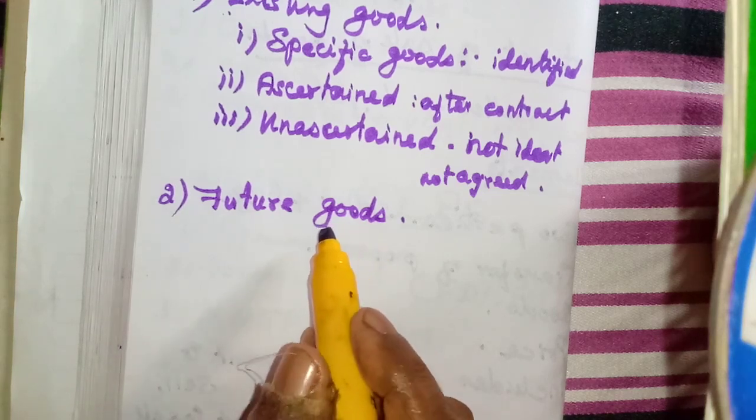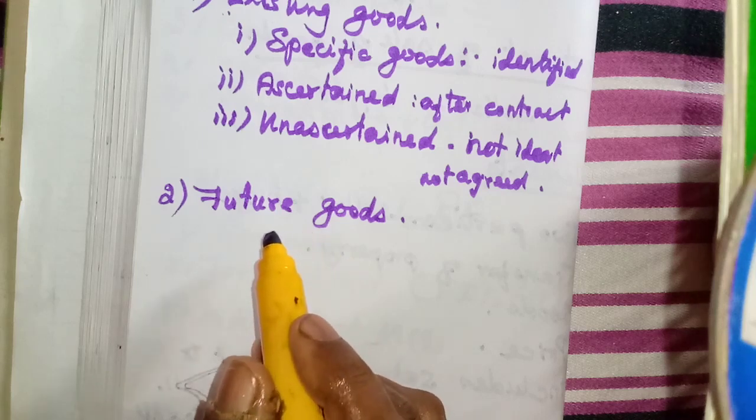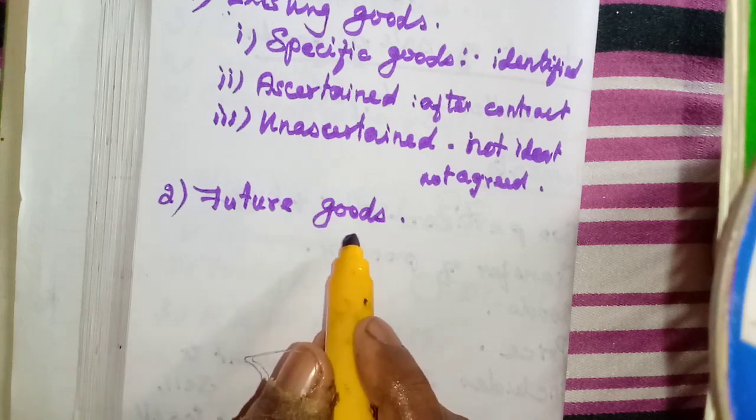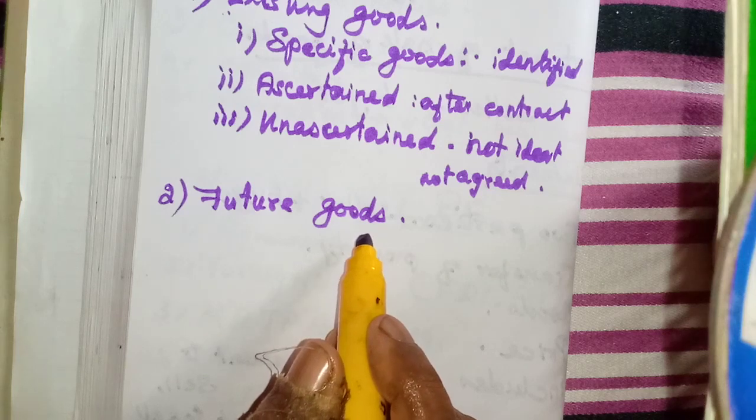So the seller may not have possession of the goods at the time of contract, but on a future date he will possess the goods and he will sell the goods.